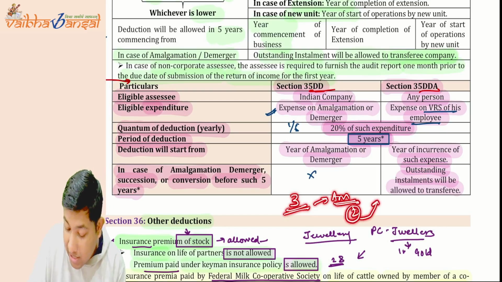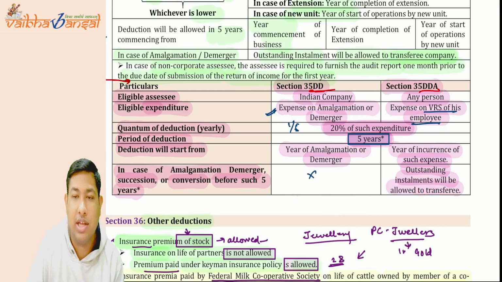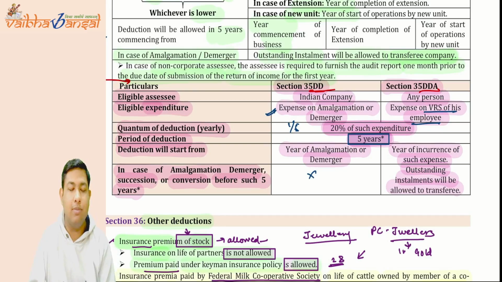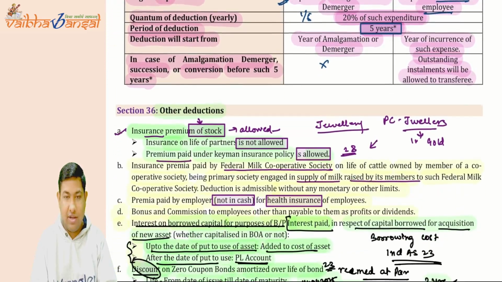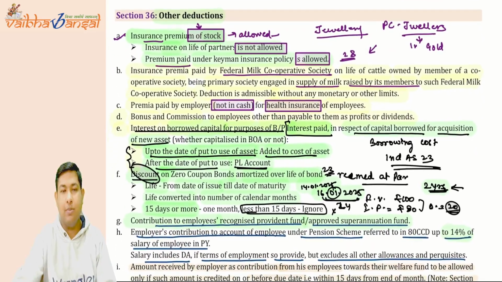So whether the amalgamated company can claim the balance two installments, they said yes, they can carry forward. The outstanding installment can be claimed by the transferee company or the amalgamated company. I hope everything is clear and perfect till now. You are recalling each and every point. Okay, is this point clear? So shall we move forward to section number 36?